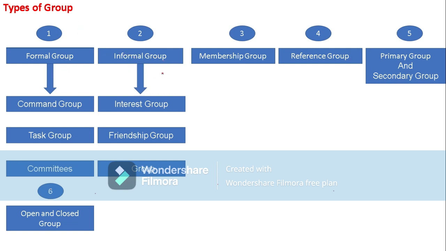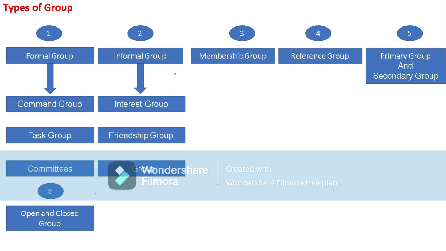They are free to express their views and opinions under informal groups, and they are not deliberately formed, but are formed because of interest, same attitudes, feelings, values, beliefs, etc. So informal groups are not intentionally formed groups, but formal groups are intentionally and deliberately formed groups.